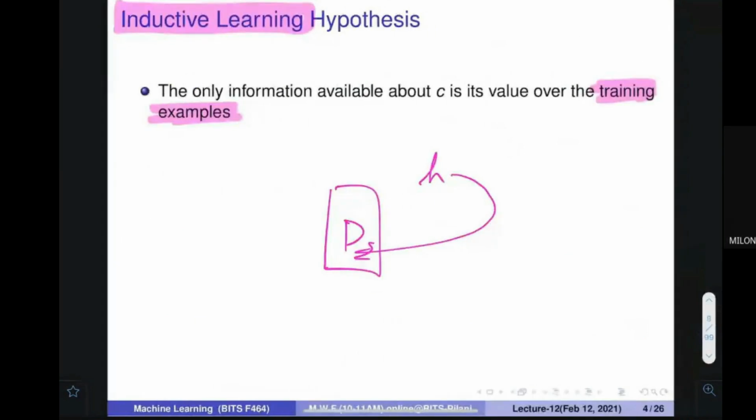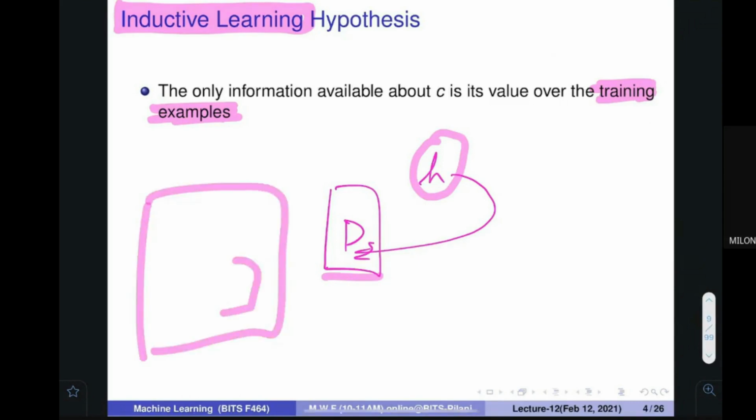So actually, whenever I am going to develop a hypothesis, I am going to develop it on my data. But you know that the space is big and only a very small portion of it is coming as data. And I am going to create the hypothesis for this particular space. But I don't want to apply the hypothesis here. Why? Because for these examples, I know the right label. It is given in the table.